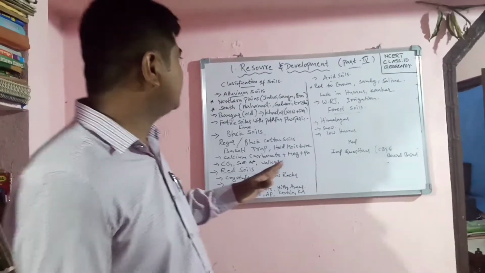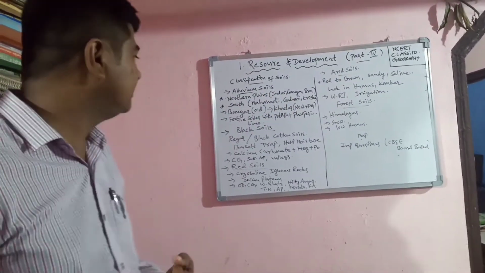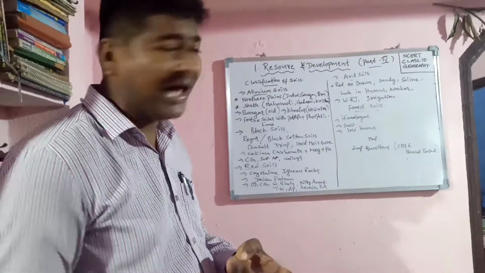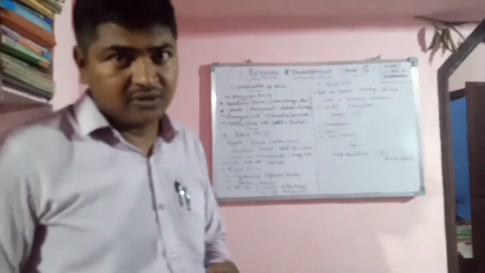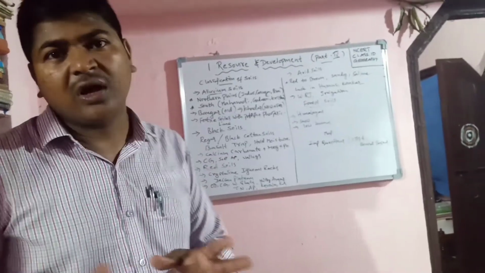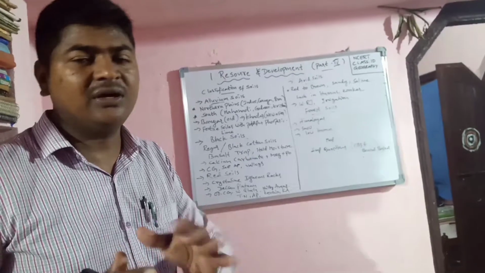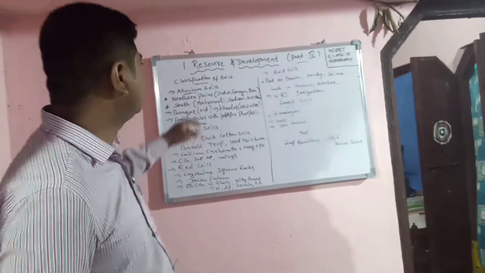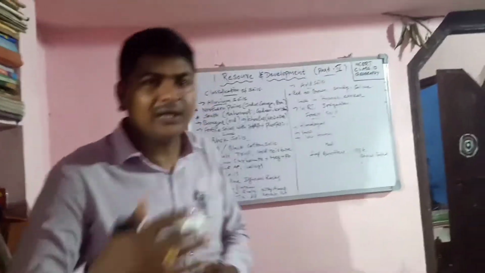We have alluvium soils, black soils, red soils, arid soils, and forest soils. These types of soils are observed in India, and each soil has different properties, and some of the soils are observed in different parts. We are going to learn about that topic. First, we are going to learn about alluvium soils. What is alluvium soil?